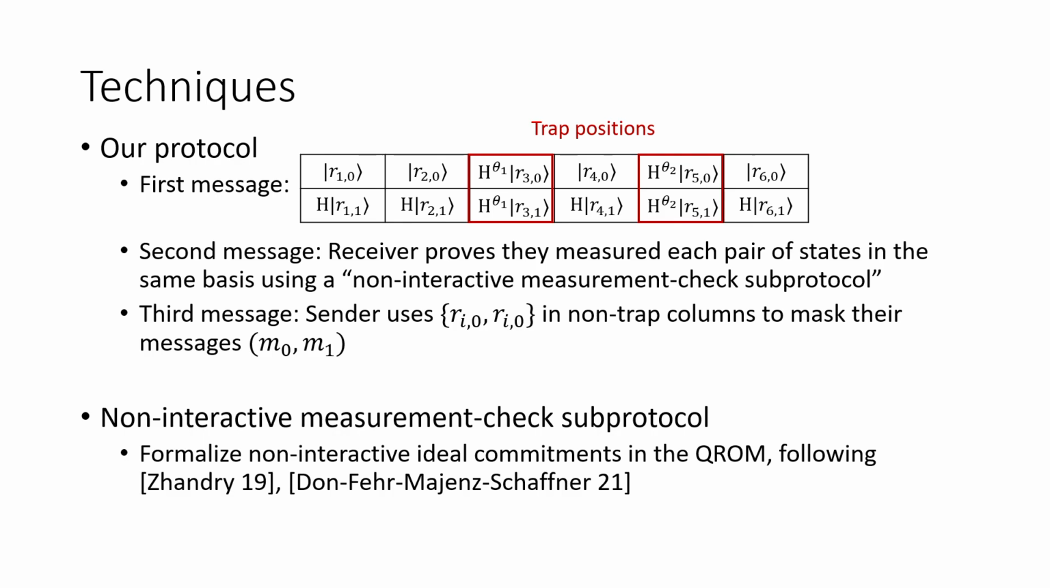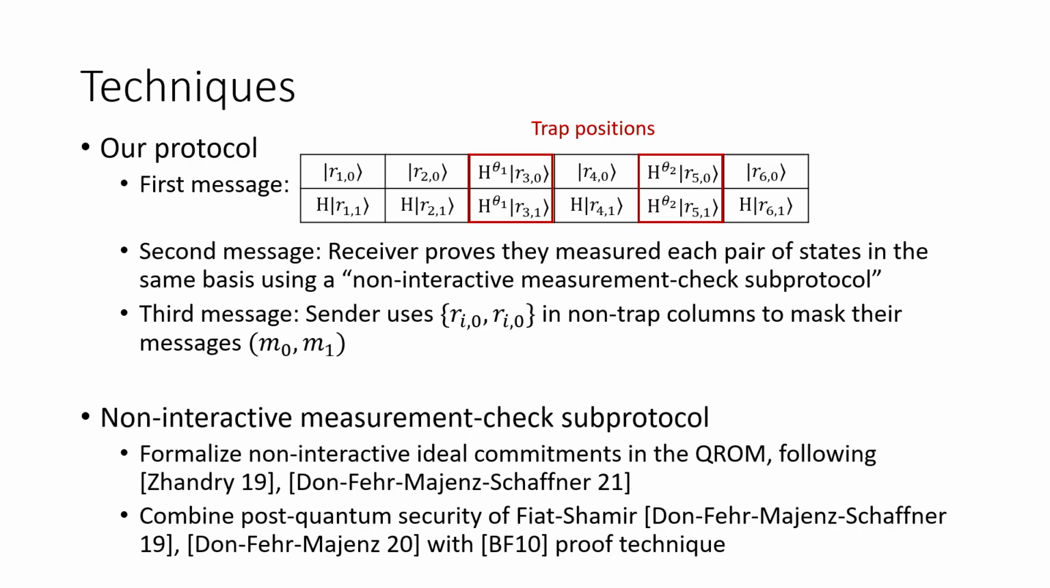To make this measurement check subprotocol non-interactive, we apply a Fiat-Shamir step where we hash all these commitments to give us a subset that the receiver is supposed to open and send back to the sender. To argue the security of this, we combine some recent work on the post-quantum security of Fiat-Shamir with BF10 OT proof techniques. I encourage you to see the paper for further details about that.